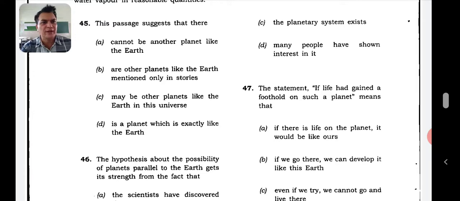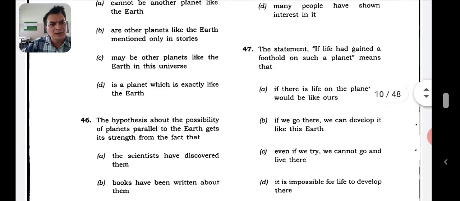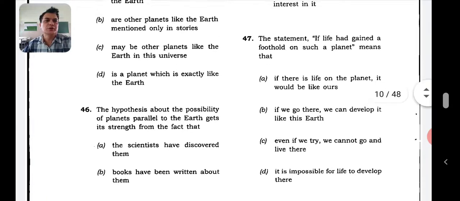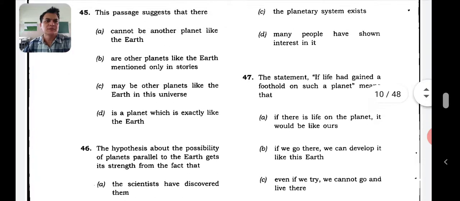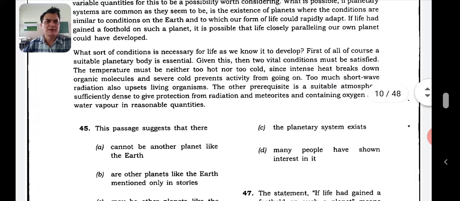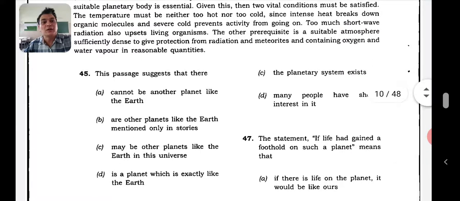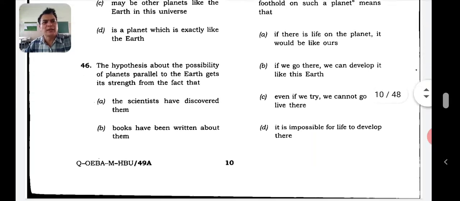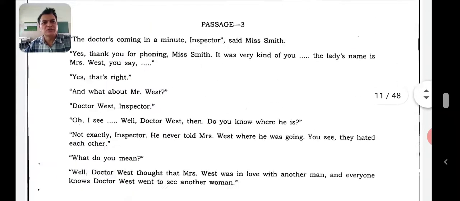The statement, if life had gained a foothold on such a planet, means that if there is life on a planet, it would be like ours. We can develop it like this. I think, if life had gained a foothold, if it is possible that life closely paralleling our own planet, so what will be the answer there? Yes, A is the answer there. If there is life on the planet, it would be like ours. Okay, A is the answer in the case of the 47th one.